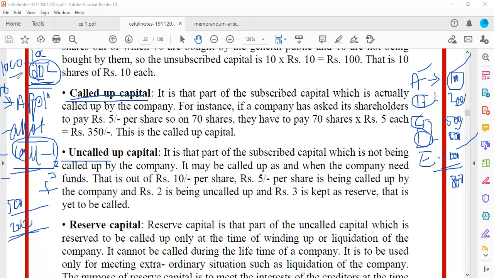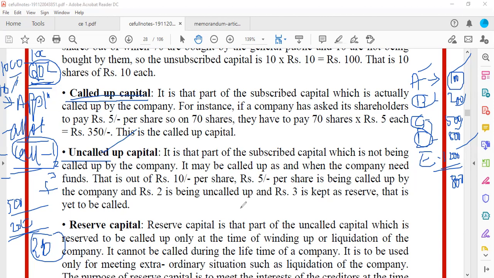Another 10 rupees I collected, so 710 rupees is already collected. Out of 1000, if I collect 710, the remaining 290 is the uncalled up capital. I am keeping it as reserve.